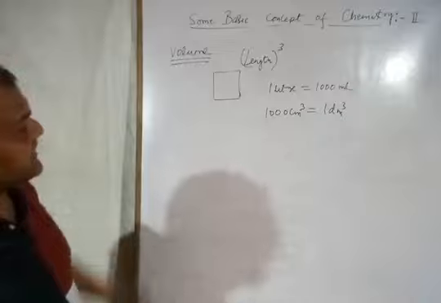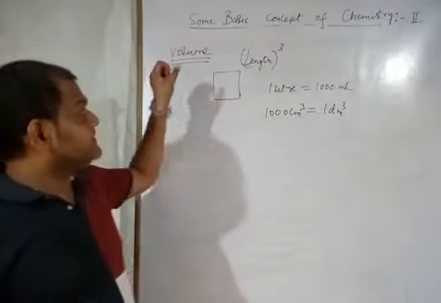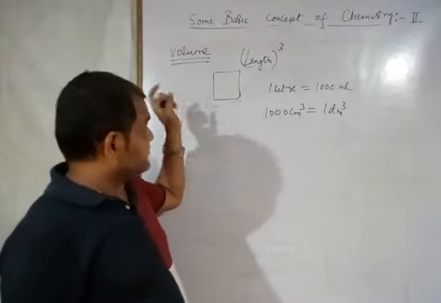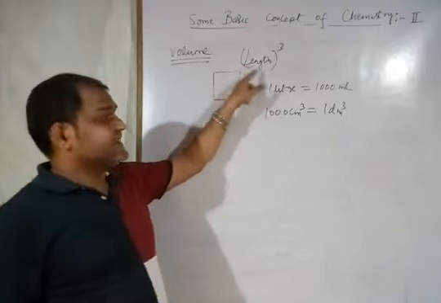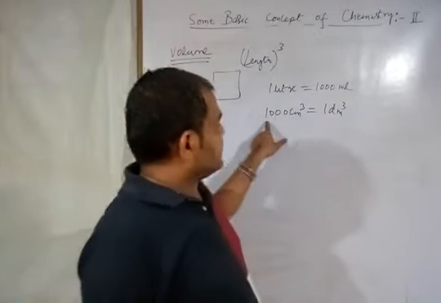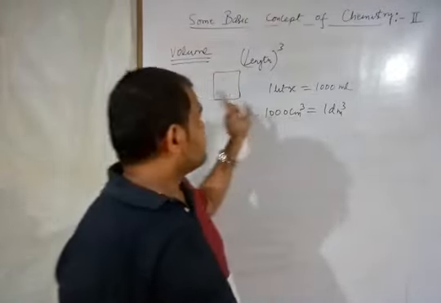So this is required for the calculation. So what is the volume? Volume is the space occupied by any material, or you can say any object, and is expressed in length cube. 1 liter equals 1000 ml, that you know, and you can say 1000 cm cube equals 1 dm cube. This is all about the volume.